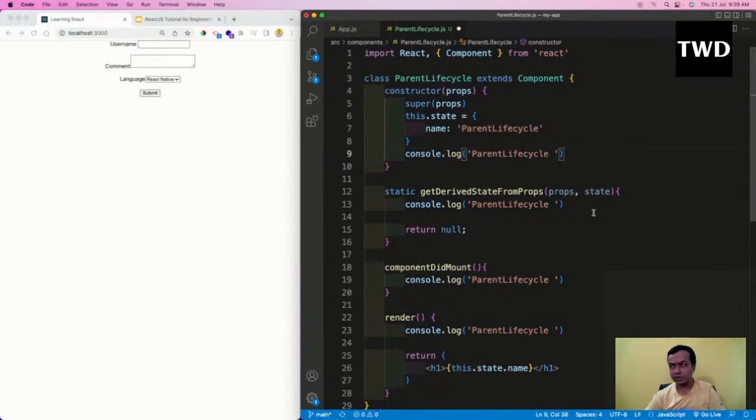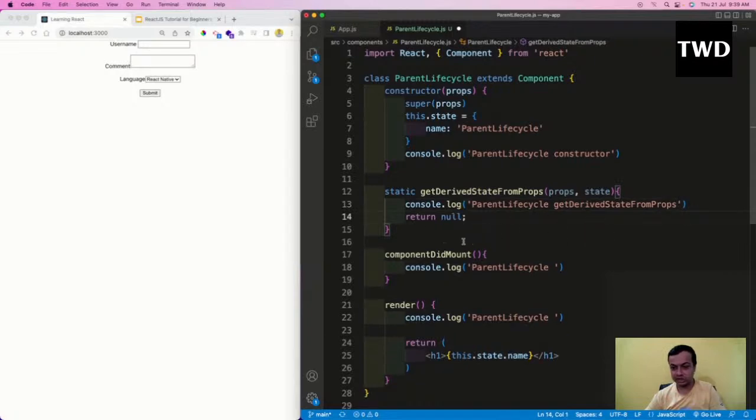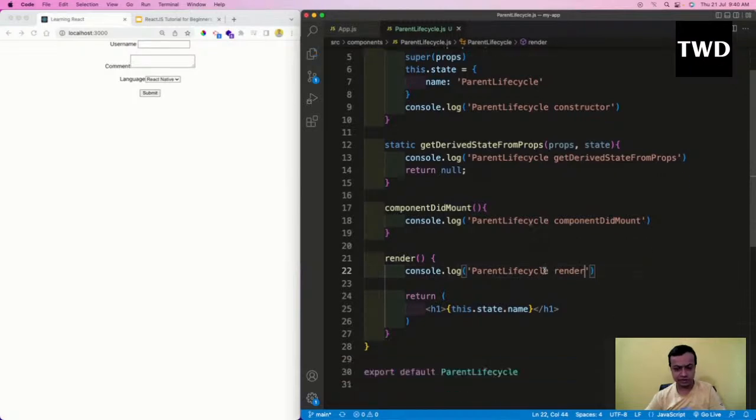I will show a much more practical example later on when we do hooks. Okay, parent lifecycle constructor, parent lifecycle getDerivedStateFromProps, parent lifecycle componentDidMount, parent lifecycle render, and it is like this. So I'll save it. Now we need to see how it is working.